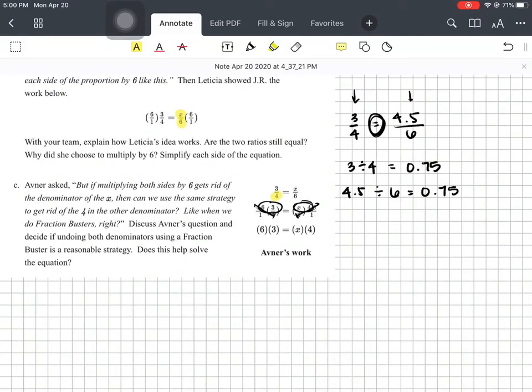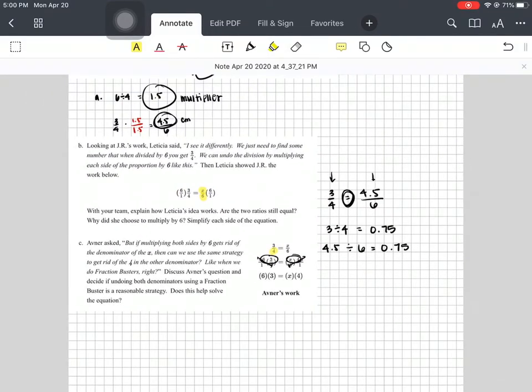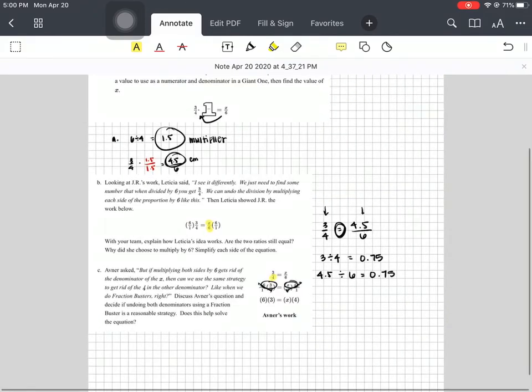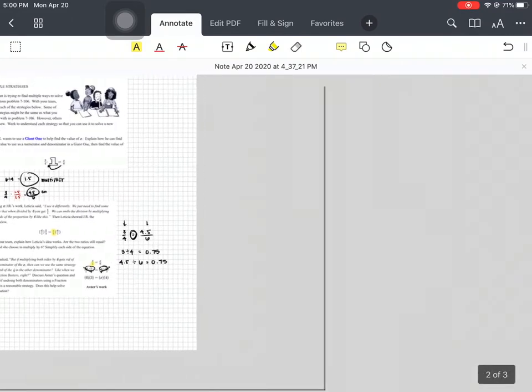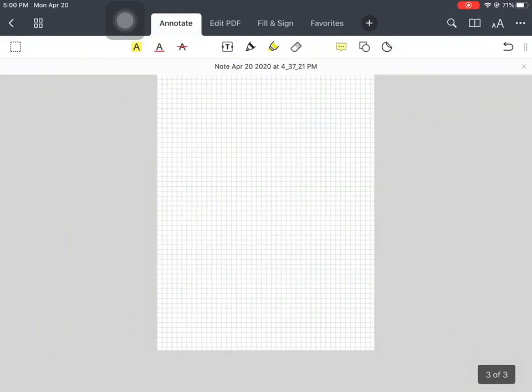Does this help solve the equation? Yeah. It depends on which method you want to use. Sometimes it gives difficult decimals to work with. In that case, I would just be eliminating the denominators. Sometimes it's easier to just do method A, the first method of just finding the multiplier. So it depends on the situation. 108.